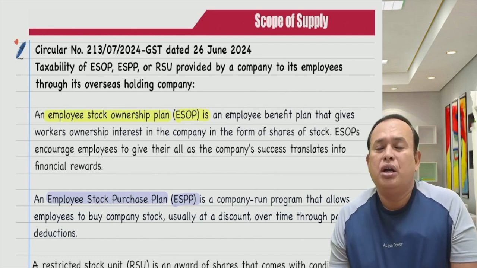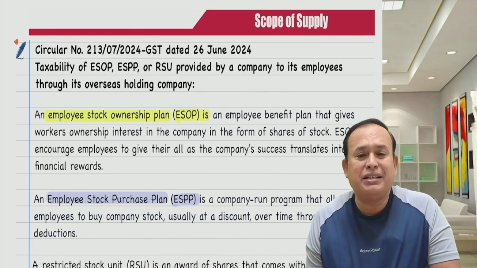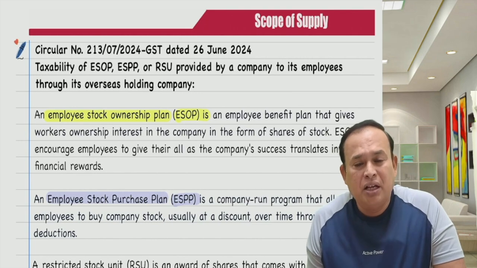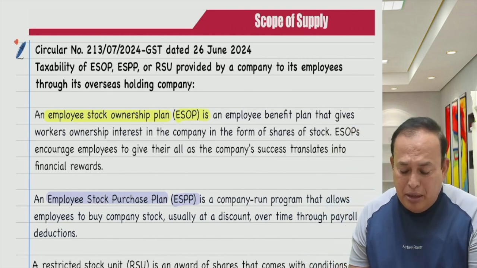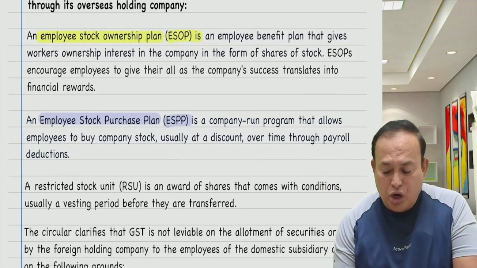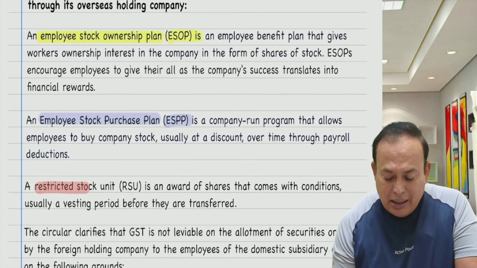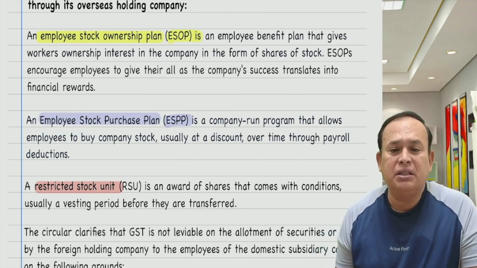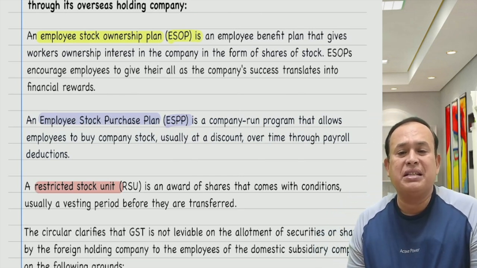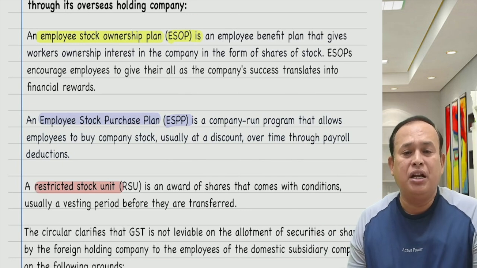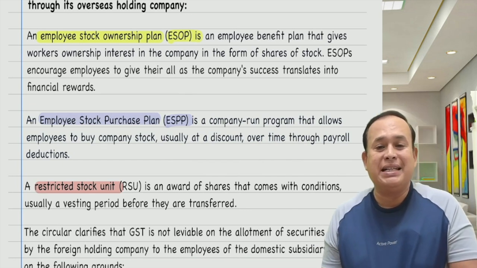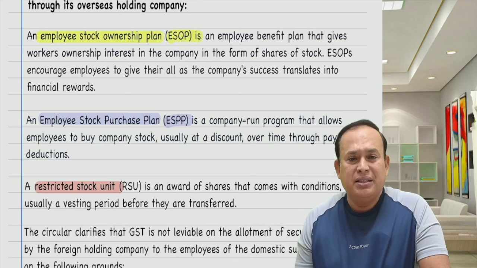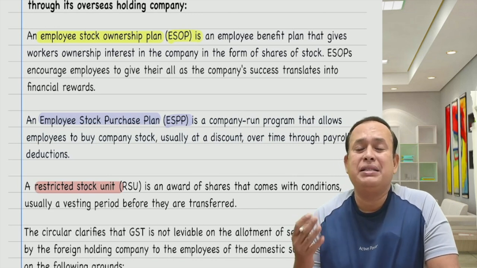In that case, it is the employee stock purchase plan. Further, what do you mean by restricted stock unit? RSU is a reward or an award of shares that come with conditions, usually a vesting period before they are transferred. These are for employee encouragement.